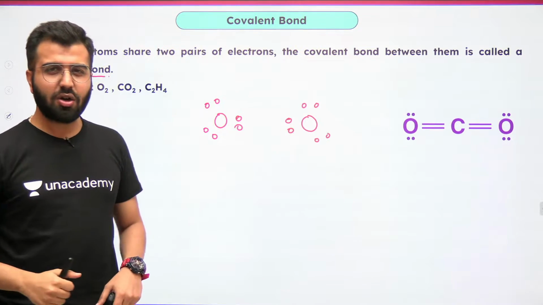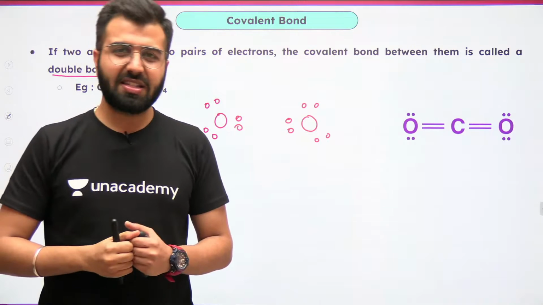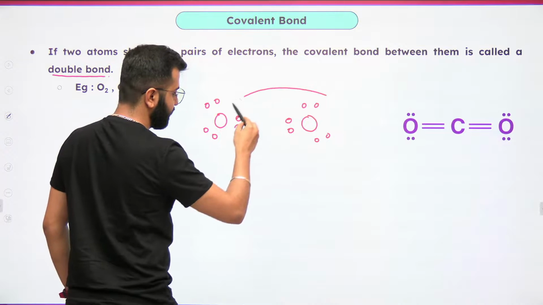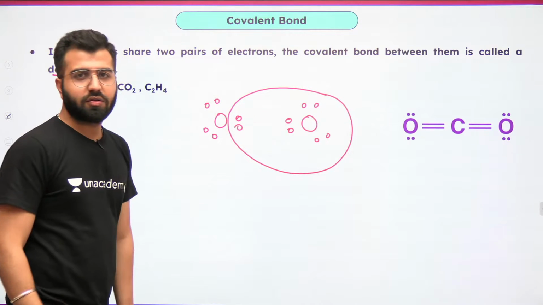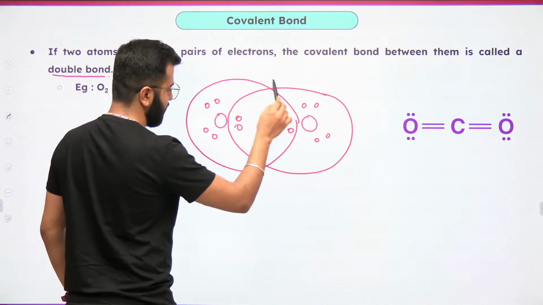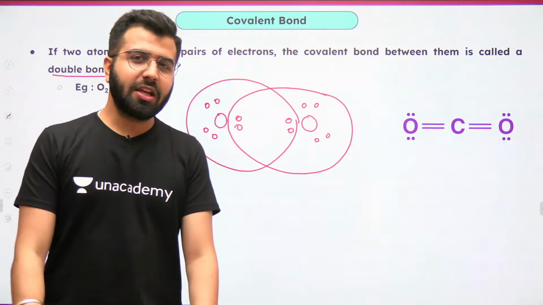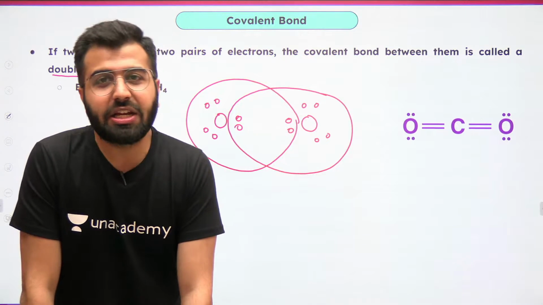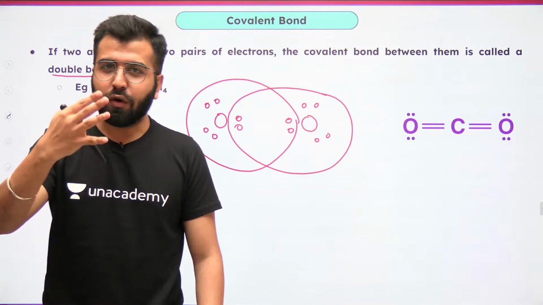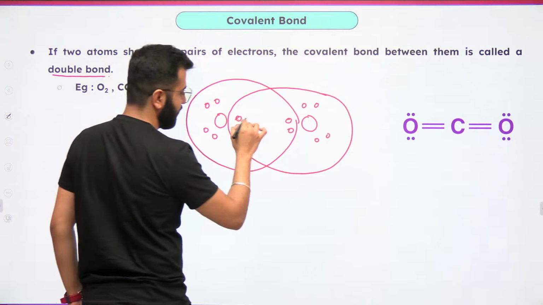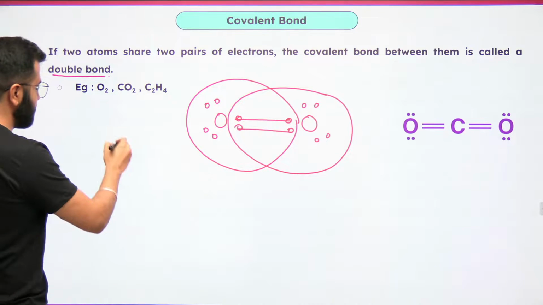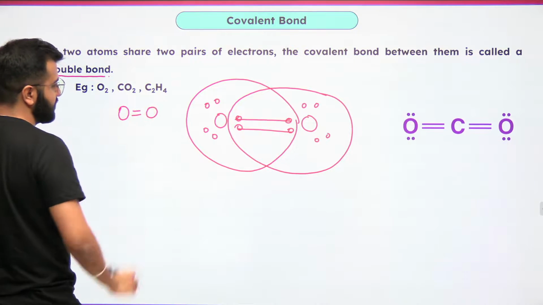How many electrons does oxygen require to complete its configuration as ns2, np6? 2 extra electrons. How many electrons do you see getting shared? 4 electrons. When 2 electrons make one bond, 4 electrons will make 2 bonds. This is the only reason oxygen has a double bond with oxygen.